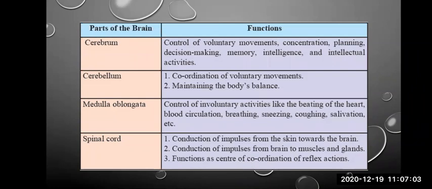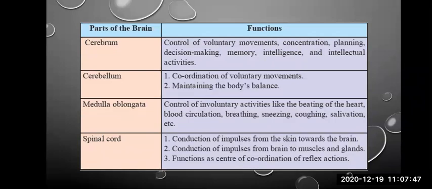Second is the peripheral nervous system, which comprises of the nerves that are coming out of brain as well as the spinal cord, and it covers the external tissue like skin, eyes, the external vision. And the next is the autonomic nervous system, which again comprises of the nerves that are coming out from the spinal cord and the brain, and which controls the internal organs of the body. So that is known as autonomic nervous system.